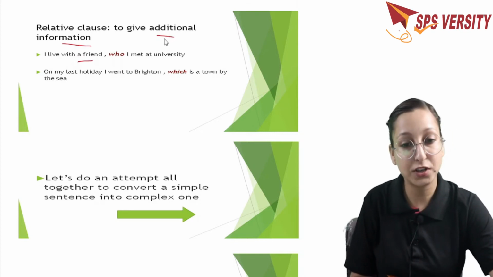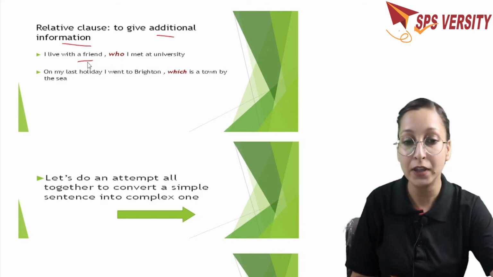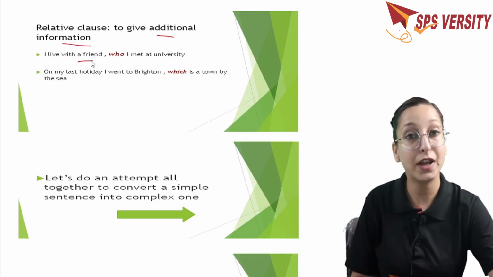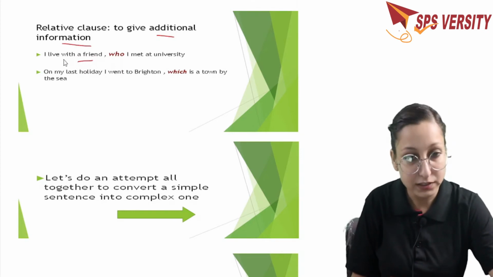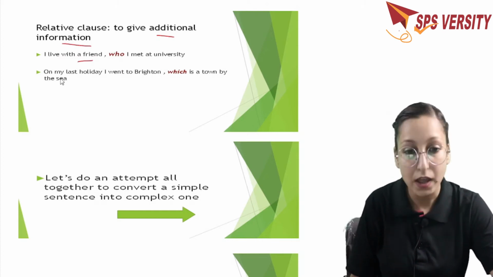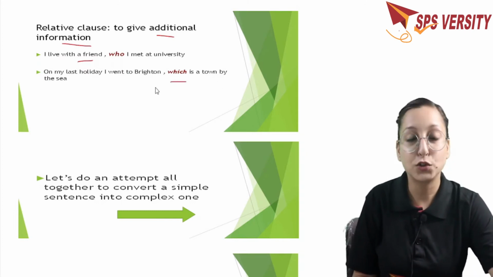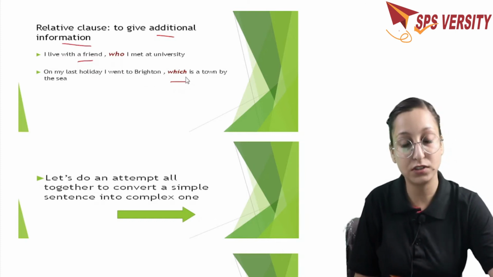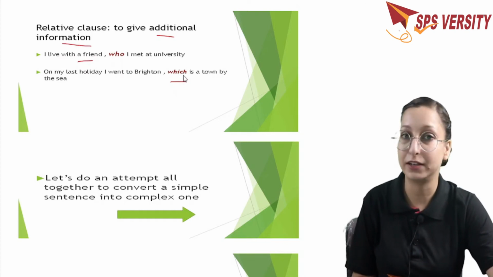So here I want to give additional information about the friend, because the listener to whom I am referring in this sentence may not be able to understand it. I am talking about which friend? Okay, to give additional information, to make it more clear here, I am using the relative clause. I live with the friend, comma, who I met at university. Right? On my last holiday, I went to Brighton, comma, which is a town by the sea. So to give more additional information about the town about which I am talking, here I have used the relative clause. And these are the two methods by the use of which you can make a sentence complex here.